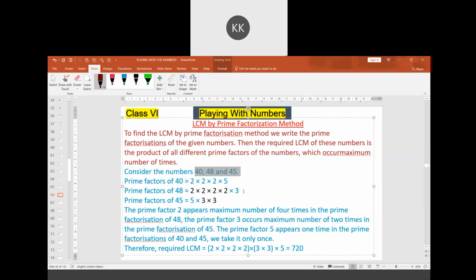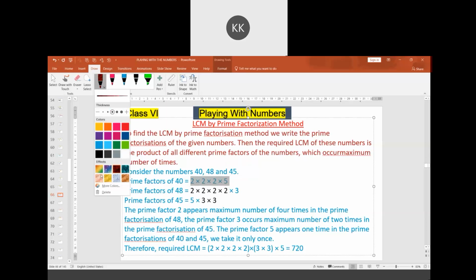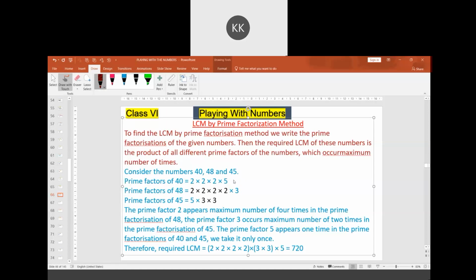Here is an example of the prime factorization method to find the least common multiple. 40, 48, 45 are the numbers given. First, we express them as a product of primes. 40 is 2 cube into 5. 48 is 2 to the power 4 into 3. 45 is 3 square into 5.